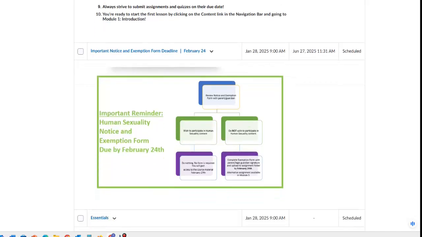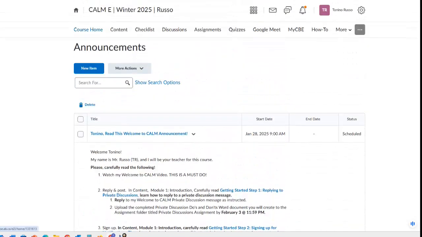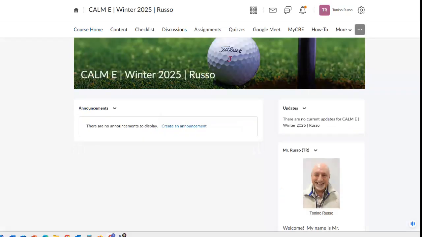Here is the notice that I talked about, the announcement and the human sexuality notice and exemption form. This is due by the 24th. If you do not send me that, I will automatically put you into our human sexuality course content. That's a CBE default position, and therefore that's what you need to understand is what you need to do. Now, if you have any questions, issues, or concerns, you use your private discussions. You never use email to communicate with me.